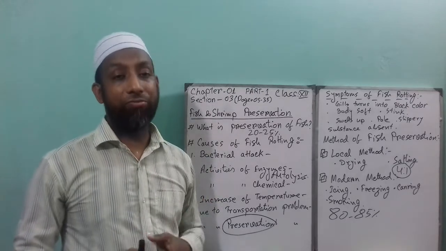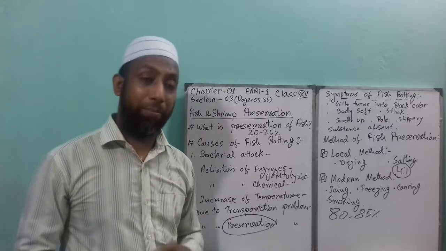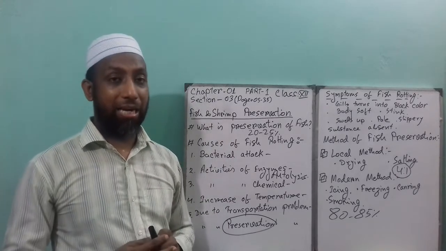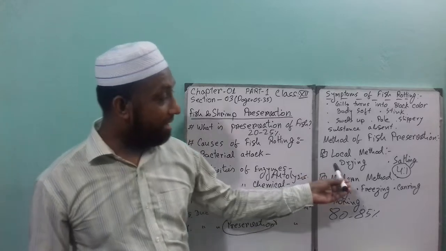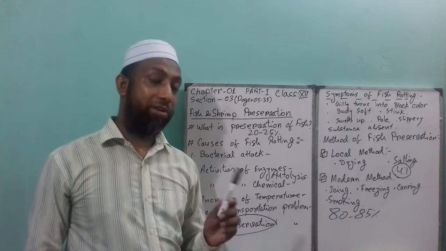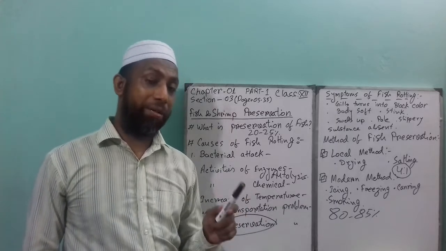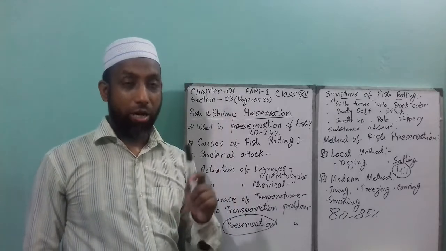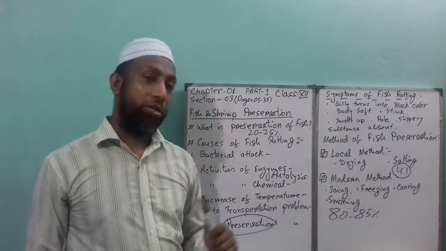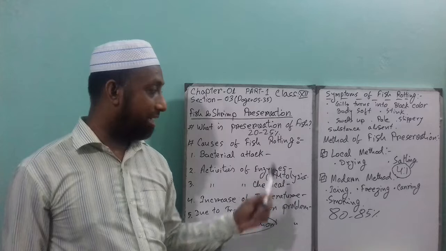He wants to preserve the fish for a long time by a local method. If the question is like that, then you can understand that it will definitely be drying, because they say they preserve it for a long time in the coastal region. That means coastal saline water fish. Not all types of saline water fish do the salting process, only the drying process. So this is the summary of today's lecture.